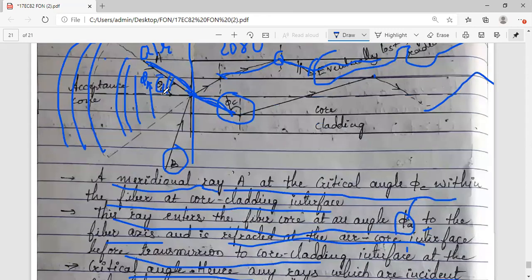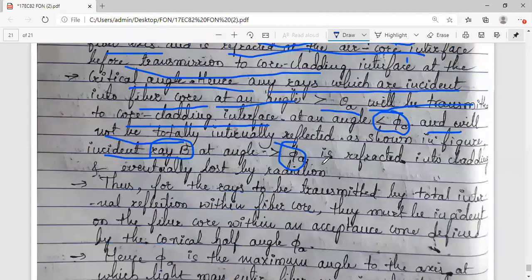This angle is smaller compared to this one; it is a bigger value. So if that is greater, there is a refraction, but total internal reflection will not take place. They will be refracted into the cladding material and eventually they will be lost by radiation. That is the second case.